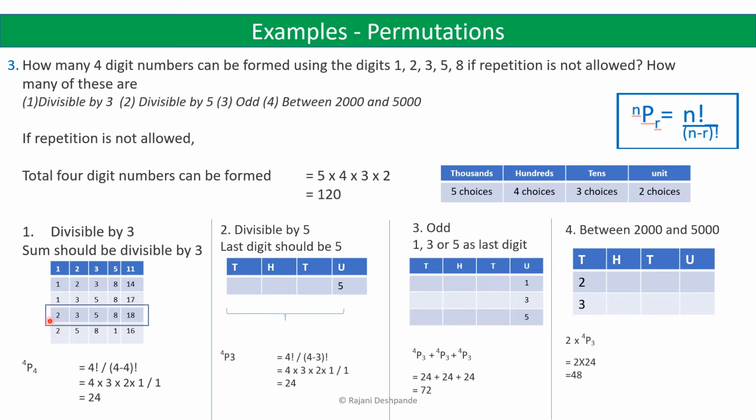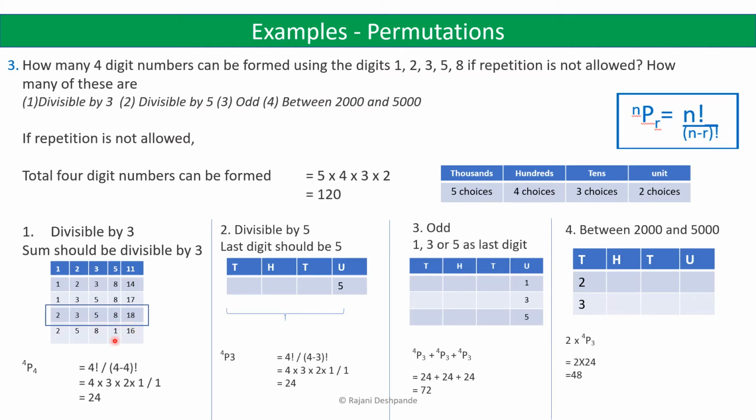If I take these digits 2 3 5 8, the sum of the digits here is 18. So 2 plus 3 is 5, 5 plus 5 is 10, 10 plus 8 is 18. The sum of the digits is 18, and 18 is divisible by 3, since 3 sixes are 18. So these 4 digits 2 3 5 8, if we rearrange them in different orders, the numbers are going to be divisible by 3. So we can take these digits.